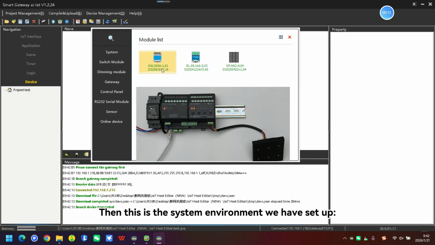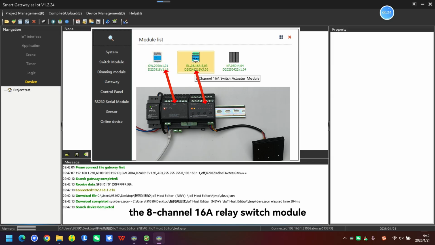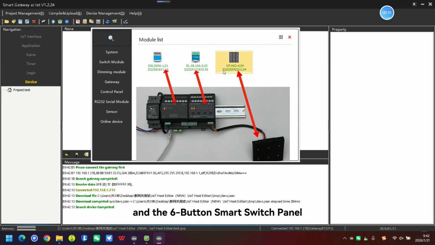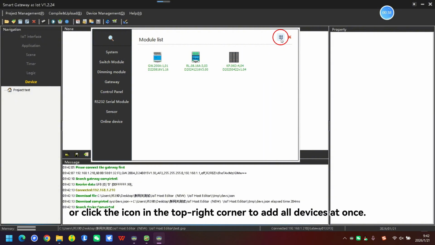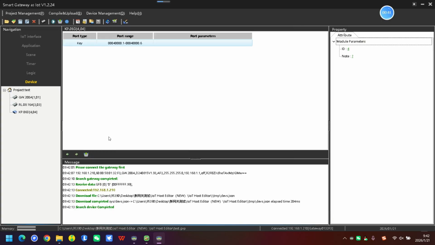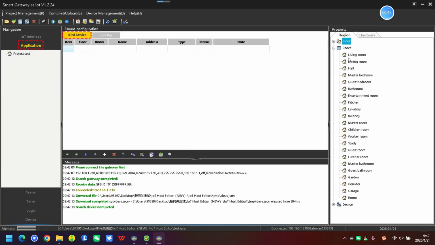Then this is the system environment we have set up: the gateway, the 8-channel 16A relay switch module, and the 6-button smart switch panel. You can double-click to add the devices, or click the icon in the top right corner to add all devices at once. Next, we create new control points.